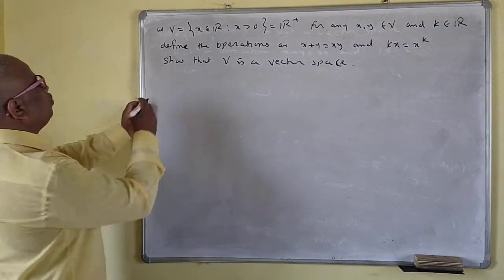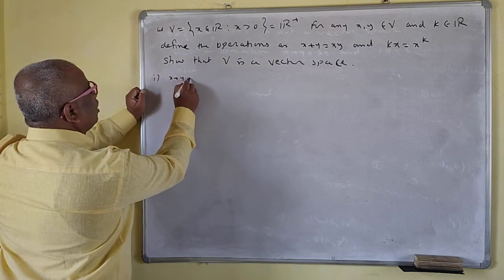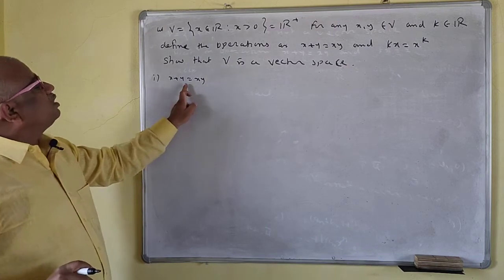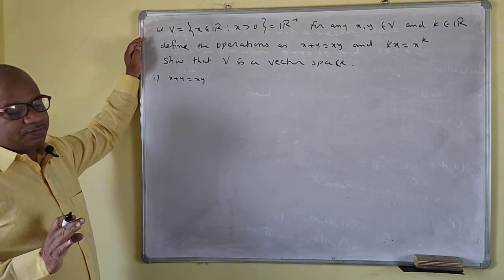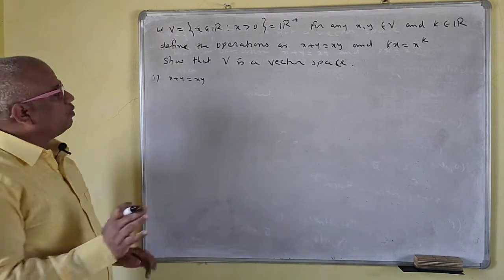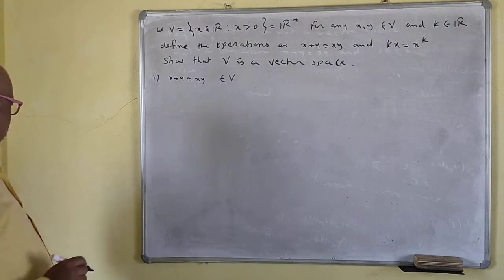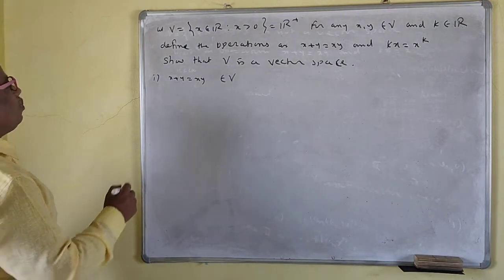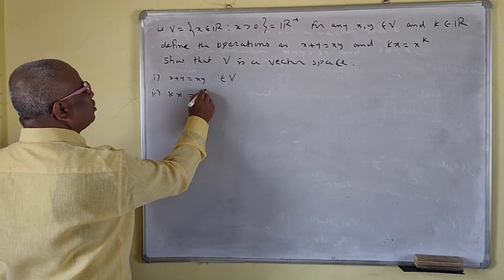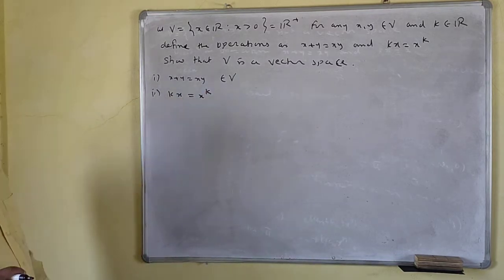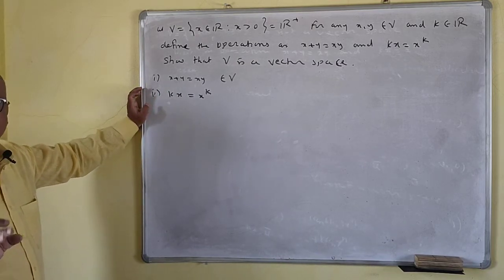First, the first criterion: x plus y is equal to xy. x and y belong to V, which means x and y are positive. The product of two positive numbers is positive, so this belongs to V. So x plus y belongs to V. The second one is k times x is equal to x to the power k. Now, whatever the k may be.